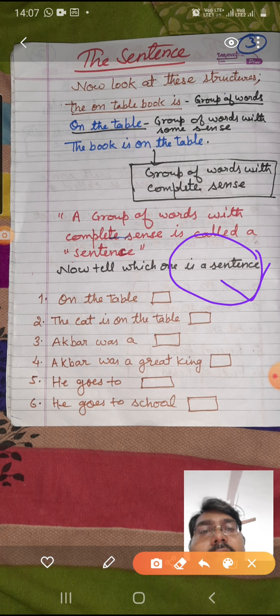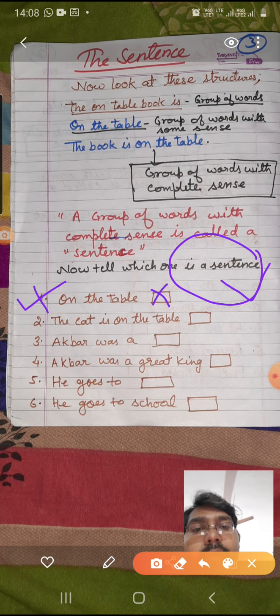It is not asking which one is a phrase or a word. You need to find out which one is a sentence, and for a sentence you know it must have a complete sense. In the first one, "On the table" is not giving you the complete sense, so it is not a sentence. Here you need to make a cross.